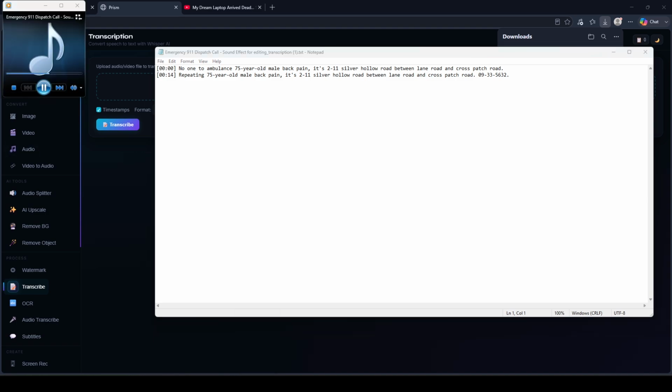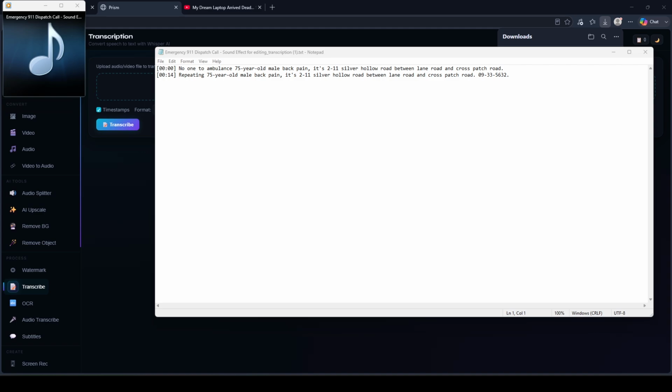Cross Patch Road, repeating, 75-year-old male, No, back from pain. Beginning. Ambulance, 75-year-old male, back pain. It's 211 Silver Hollow Road between Lane Road and Cross Patch Road. Repeating, 75-year-old male, back pain. It's 211 Silver Hollow Road between Lane Road and Cross Patch Road.